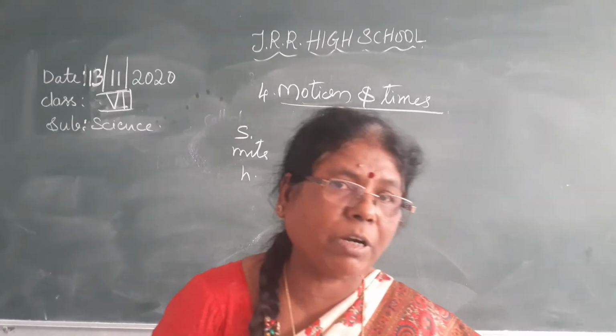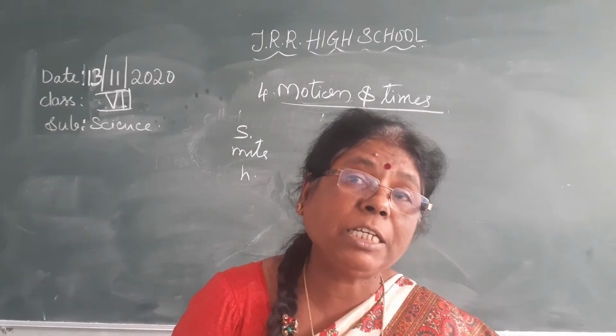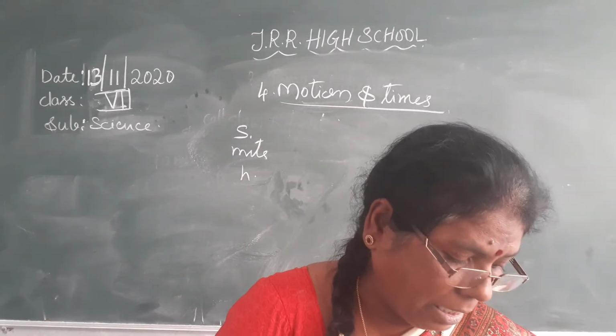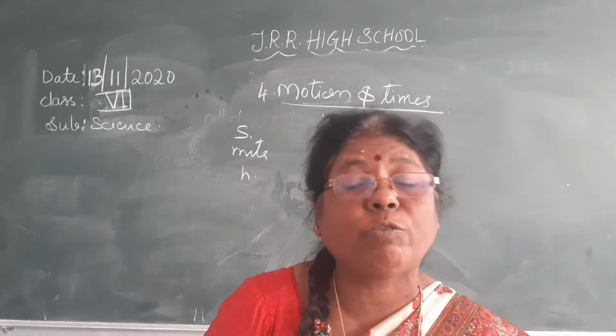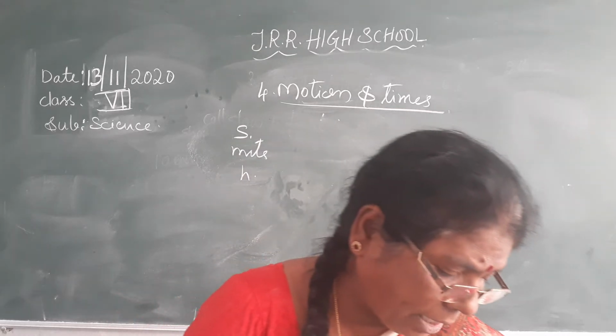24 hours is 1 day, 365 days is 1 year, and 10 years is 1 decade, and 10 decades is 1 century. 10 centuries is 1 millennium. 1 millennium, isn't it?